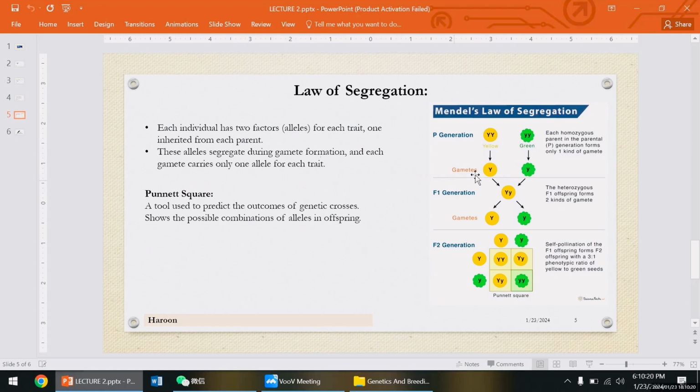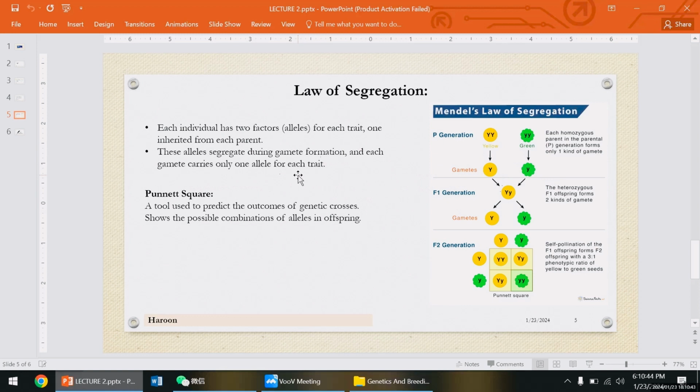So this is the F1 generation. When this F1 generation is recrossed, they segregate and give the variations, with only one allele for each trait.